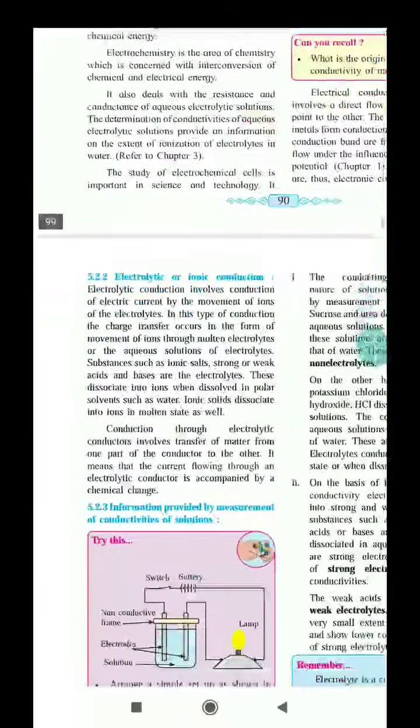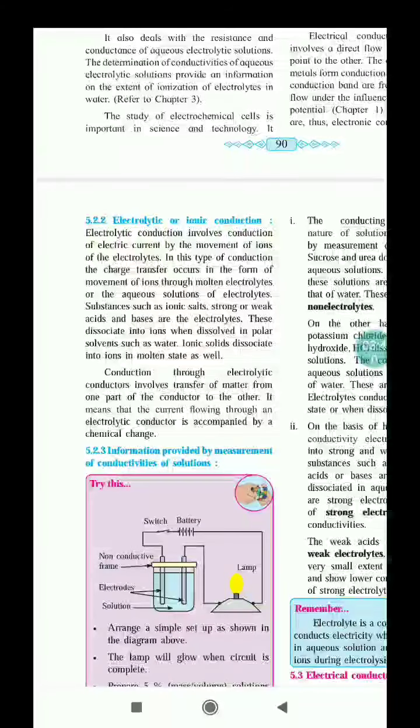The second one is electrolytic or ionic conduction. Electrolytic conduction involves conduction of electric current by the movement of ions of the electrolyte.